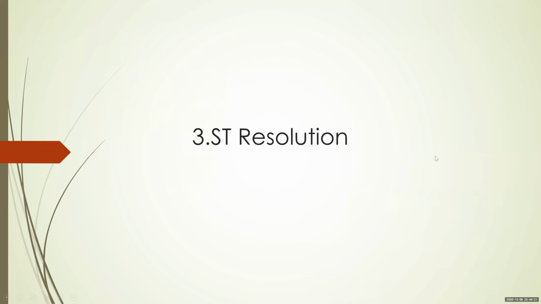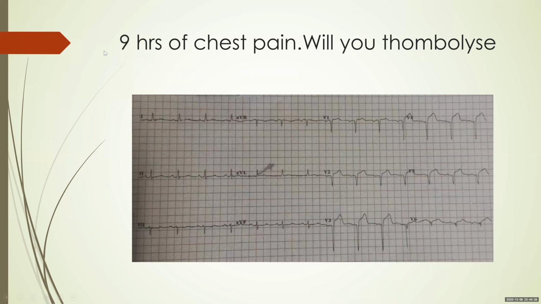This is the most important finding and the most validated finding we have, which has been extensively studied. So let's take this. You have a patient who's presenting to you 9 hours after chest pain. Will you thrombolyze this patient? He has ongoing angina. You can see that the patient has an anterior wall MI. He has QS complexes in V1 to V4, a tiny wiggle of an R wave in V5, V6 with ST elevation. Now, most people will definitely thrombolyze this. This is actually the right answer. You're supposed to thrombolyze this patient if you don't have a primary PCI facility.